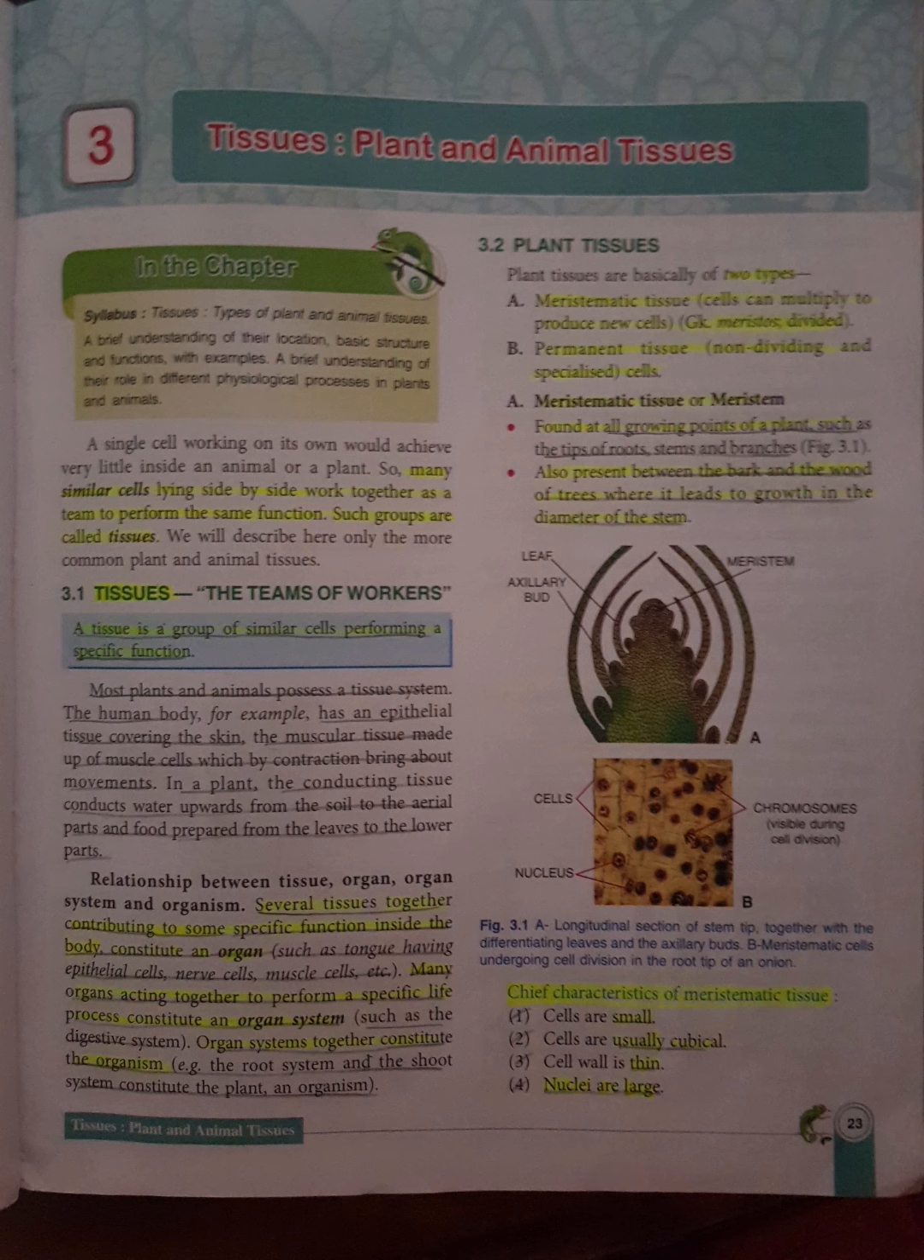In the meristematic tissue, the cells are small, usually cubical, the cell wall is thin, and the nuclei are large. Till now, let me give you a short description of this page. In this page we studied about tissue, and then about organ, organ system and organism. Then about plant tissue, which is divided into two parts, meristematic and permanent tissue. We studied where the meristematic tissue is found, and some chief characteristics of the meristematic tissue. Let's move to the next page.